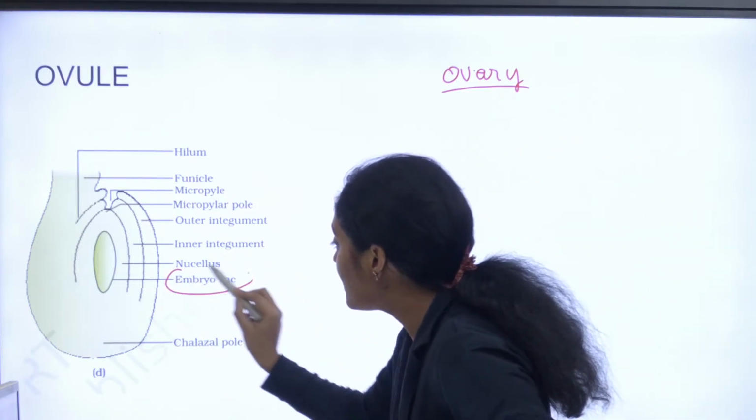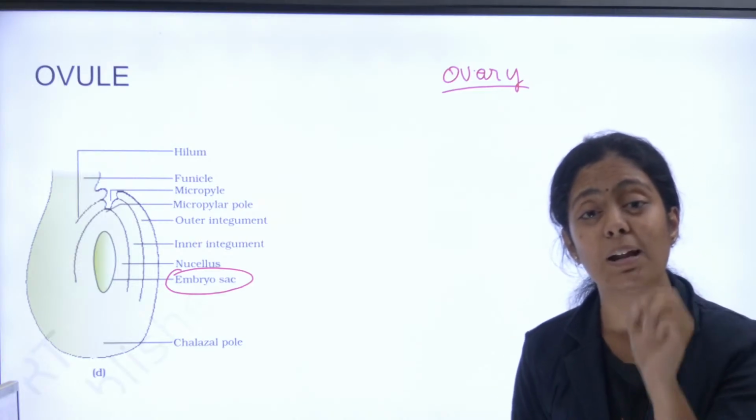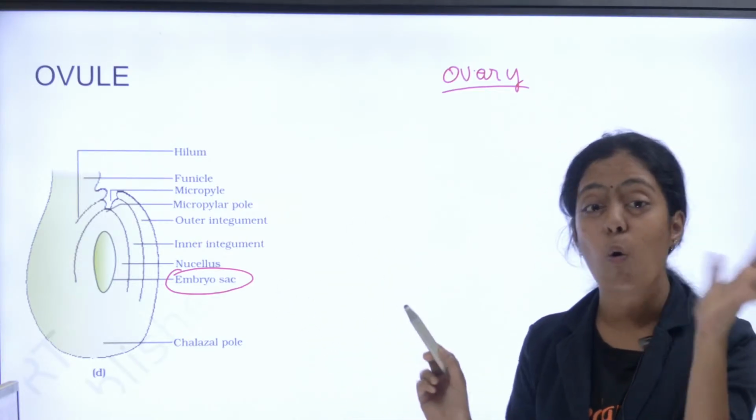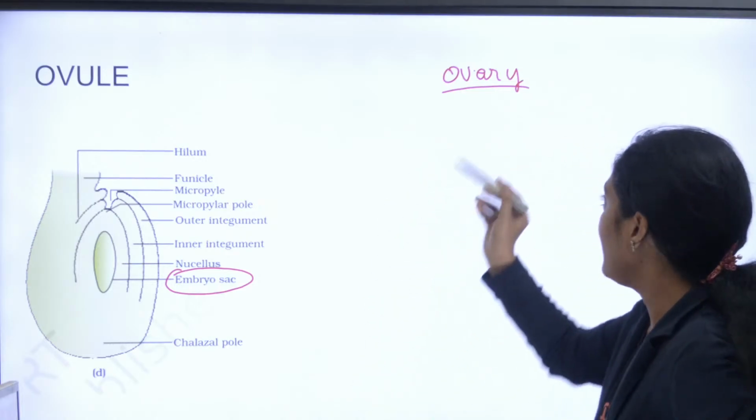So you have your embryo sac, which is your female gametophyte. The female gamete is in the embryo sac, not the ovule. What is inside the ovary?